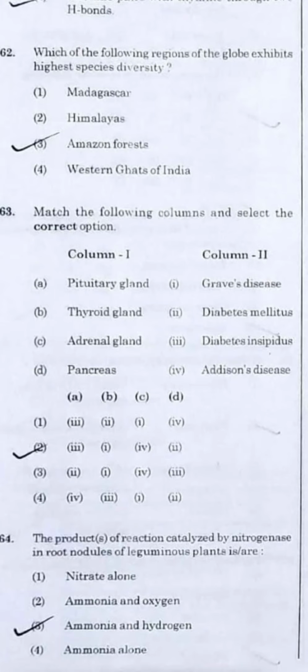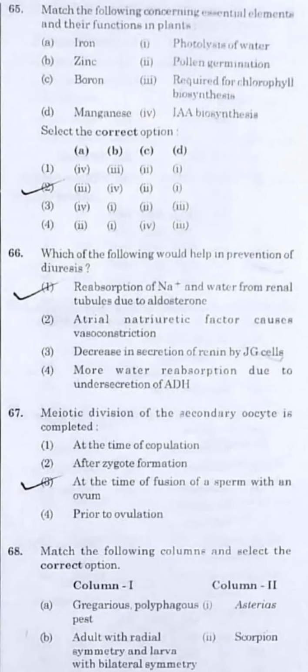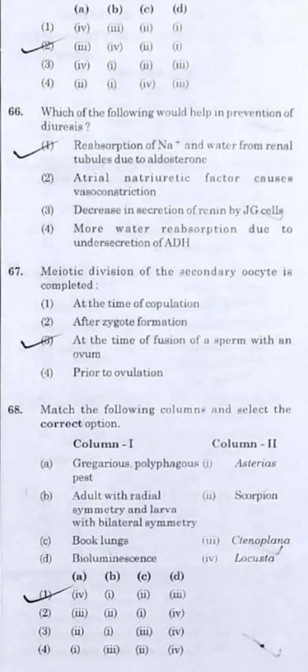Question number 64. The product of a reaction catalyzed by nitrogenase in root nodules of the leguminous plant is not nitrate directly, rather it's ammonia and hydrogen. The ammonia and hydrogen will be further reacting together, and then they'll be forming the nitrate. Go for it. Question 65. Match the following concerning essential elements and their functions in the plant. Iron is present in chlorophyll biosynthesis, or rather iron is required for chlorophyll. Zinc will be found in indole acetic acid biosynthesis. Boron is responsible for pollen germination, and manganese is responsible for the photolysis of water. Option number 2.